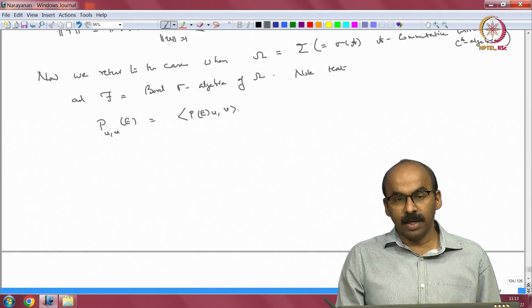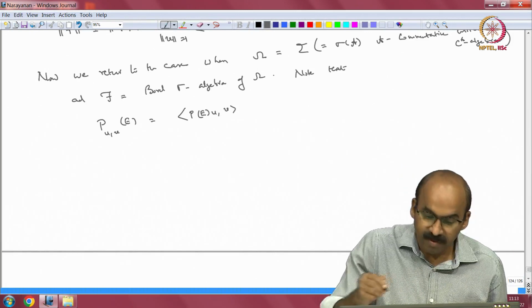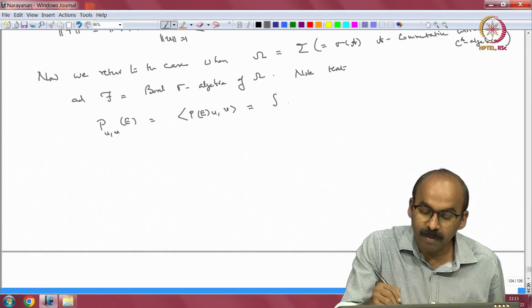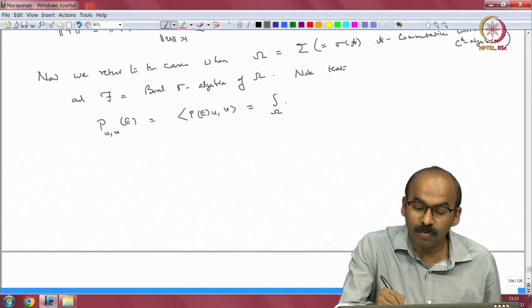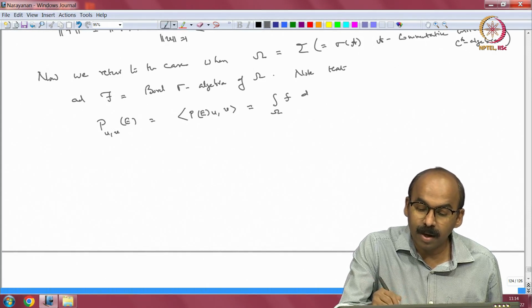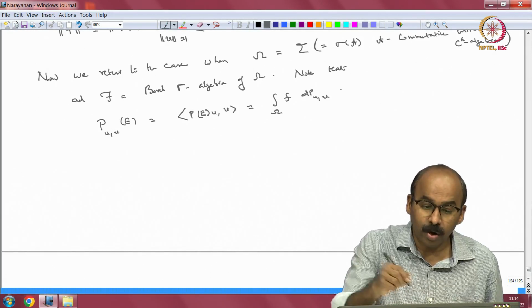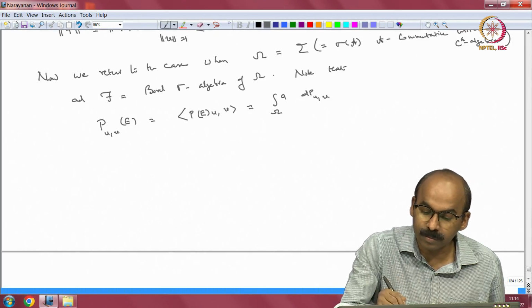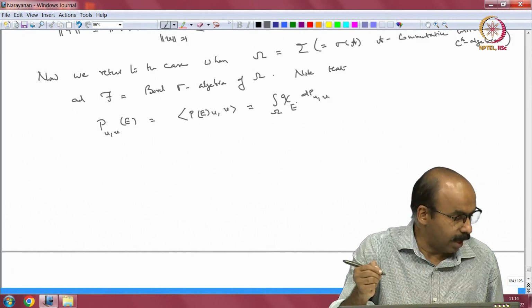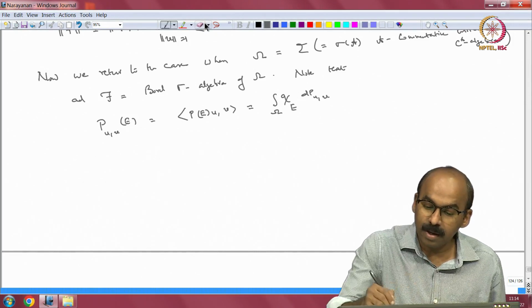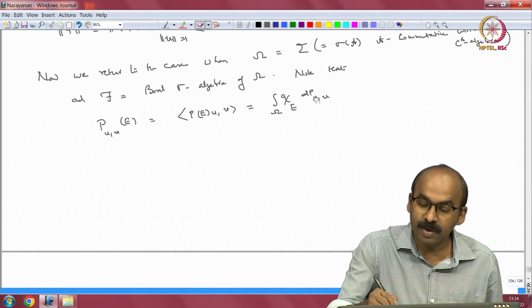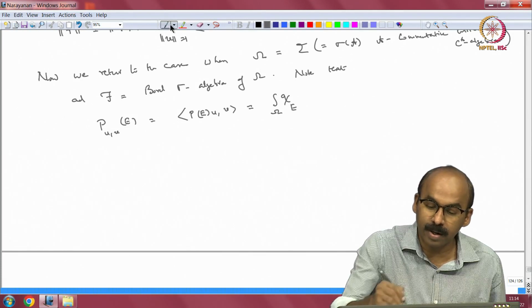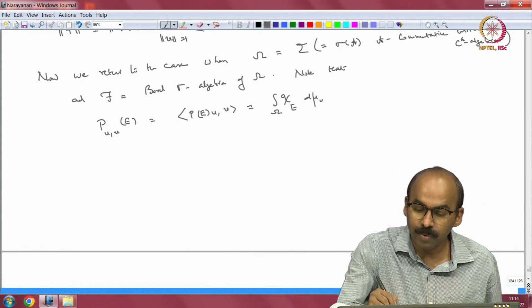This was the definition of that measure, which we know is the integral over omega of chi E d p u v. In the specific case we looked at, we had the measure mu u v.